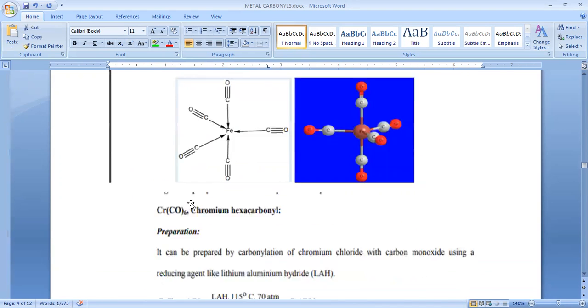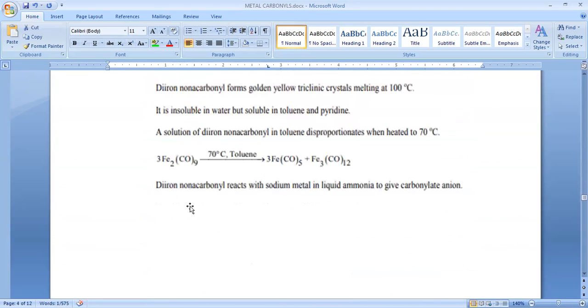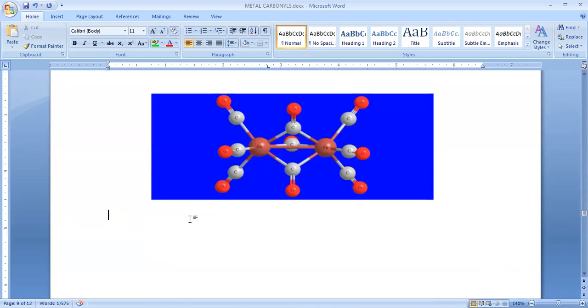You calculate the remaining two, and I will show you the calculation of this one. Here the general formula of this complex is Fe2(CO)9, di-iron nonacarbonyl. For this, we calculate the effective atomic number or 18 electrons. Later, in the next slide, we have a tabular form where you can get all those things.